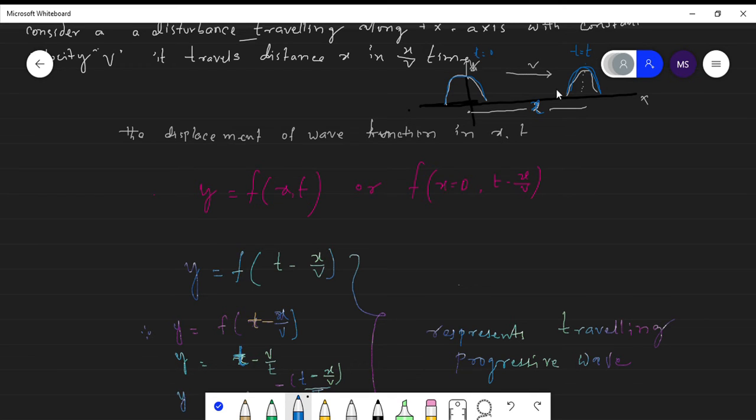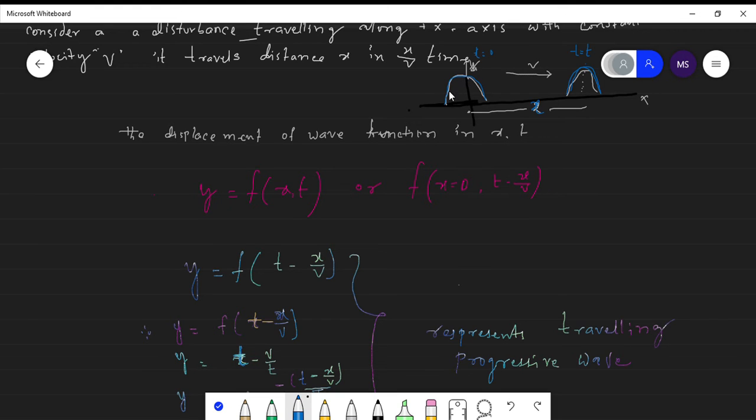So therefore now the wave function can be written as, in the previous case it is at x is equal to 0. Now it is at x distance. What is the time difference between these two? Here t minus x by v. So at t is equal to t instant of time, this is the wave function.